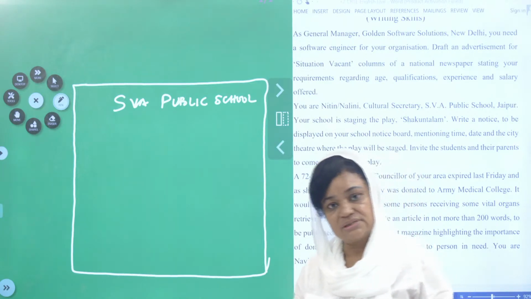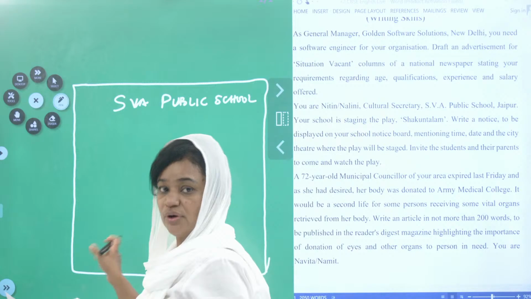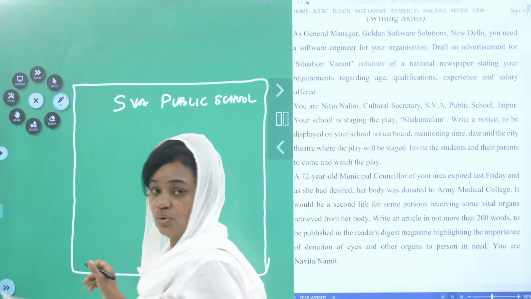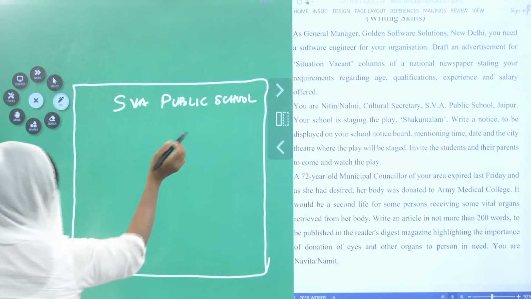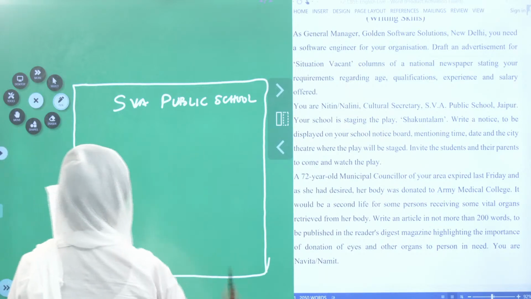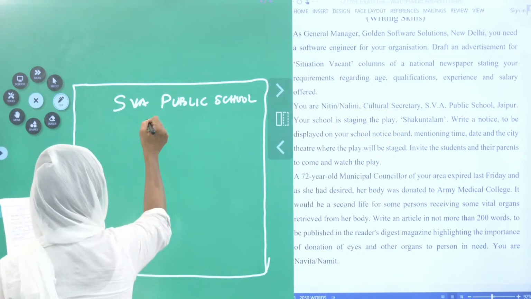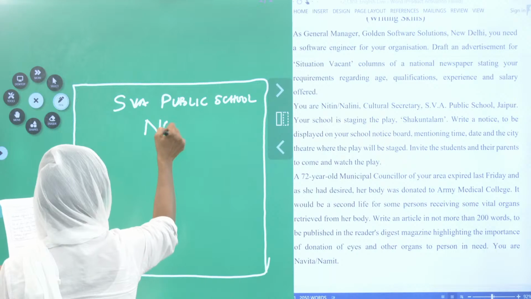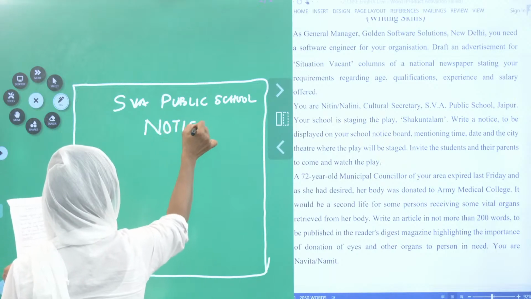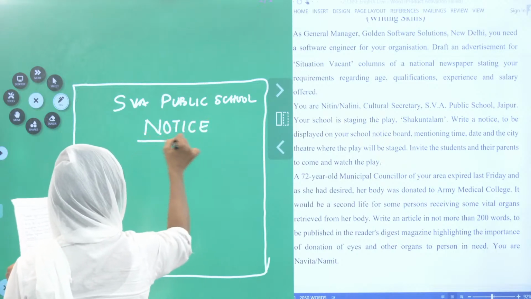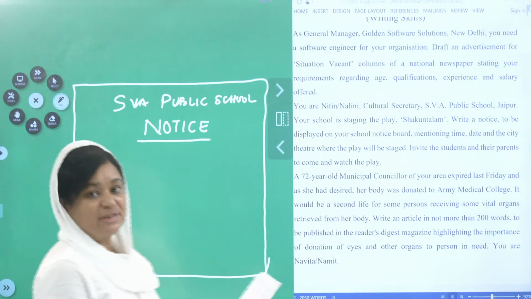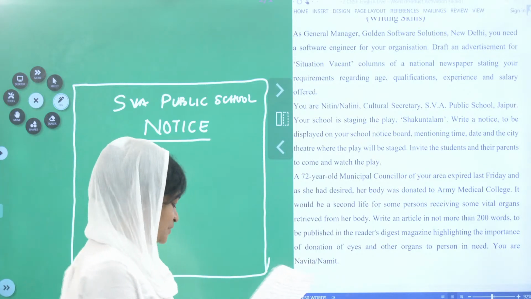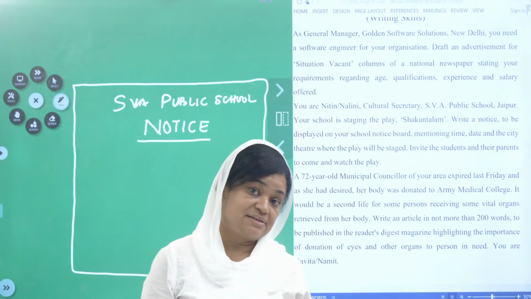So, this is going to be displayed in the school. SVA Public School, this school is issuing this notice, and very, very important, Notice. Clear?